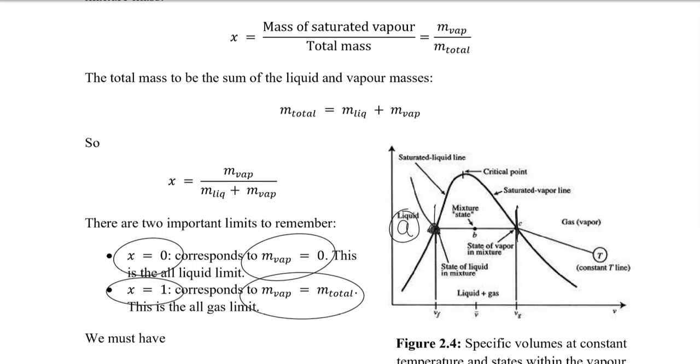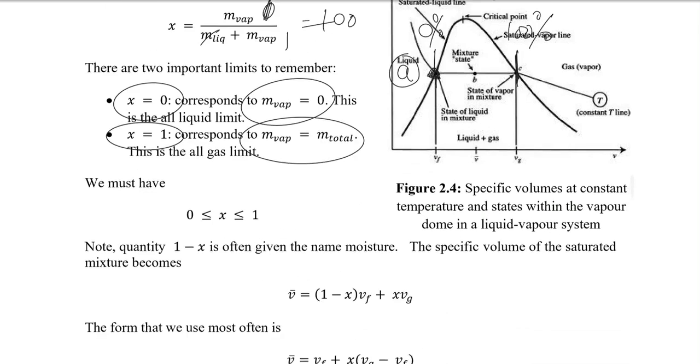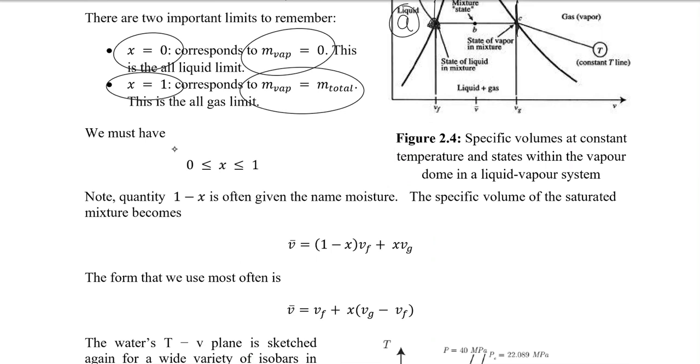If I've got the mass of the vapor as 0, then the quality would be 0. If I've got the mass of the vapor as 1 and there is no liquid in it, obviously the quality would be 100%. So the quality moves from 0% towards 100%, or in other words, the quality moves from 0 to 1. 0 is defined when we have no vapor in it, and 1 is defined when we have got total vapor, or the saturated vapor.